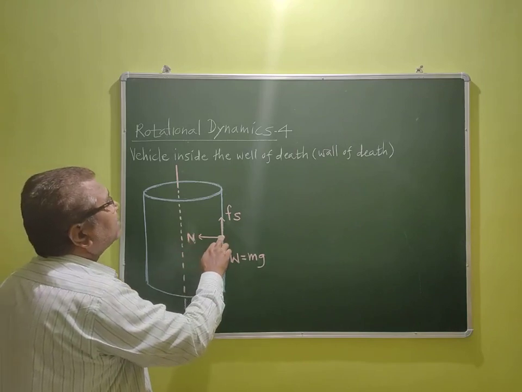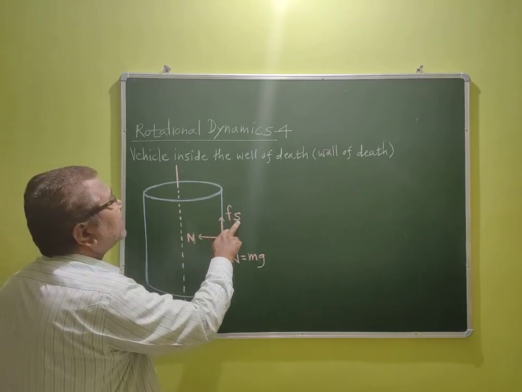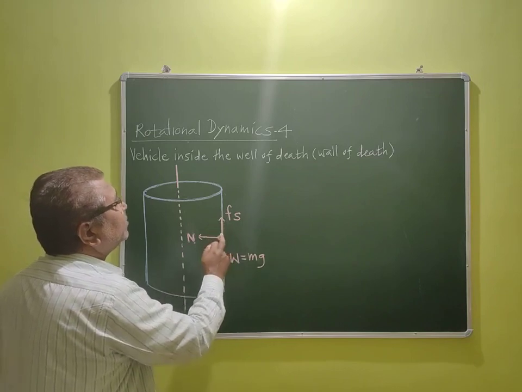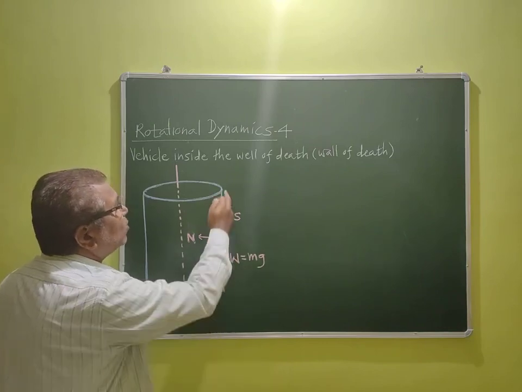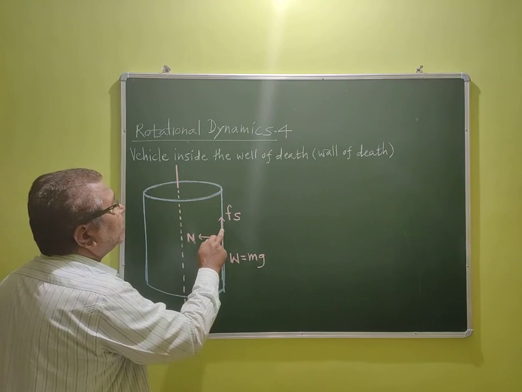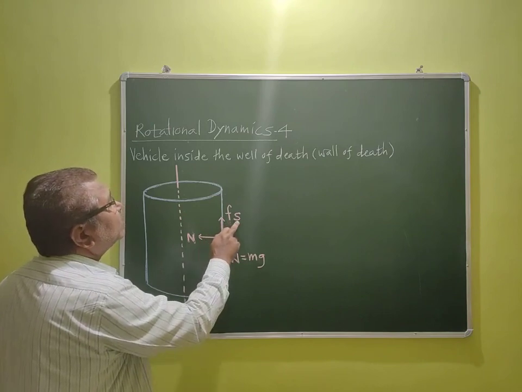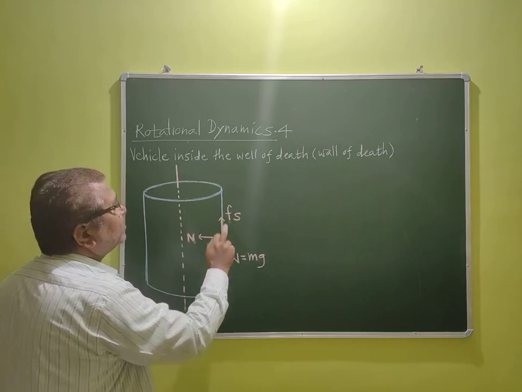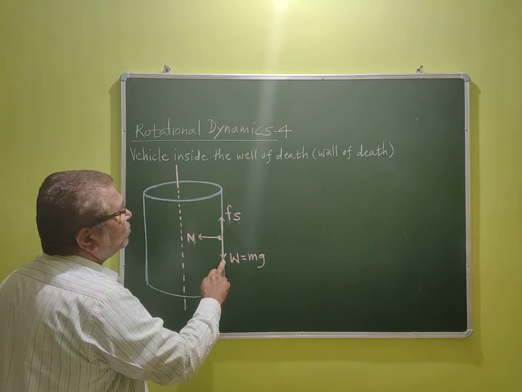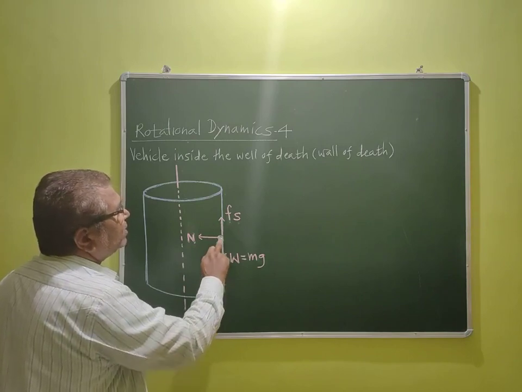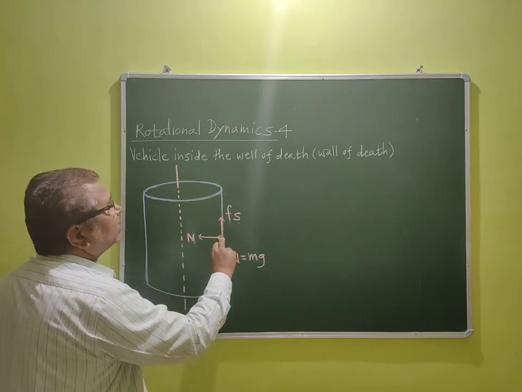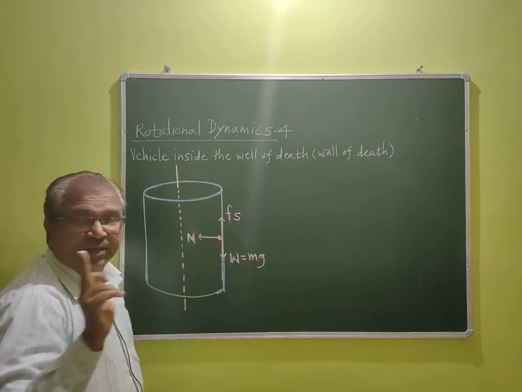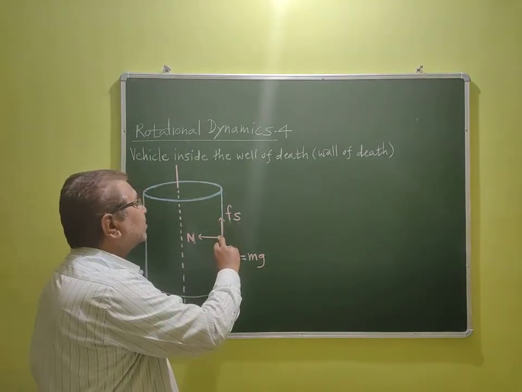Two other forces are acting: the force of static friction, acting vertically upward between wall and tire, and the weight of the vehicle, acting vertically downward. The length of this arrow and the length of this arrow should be equal, dear student, mind well.